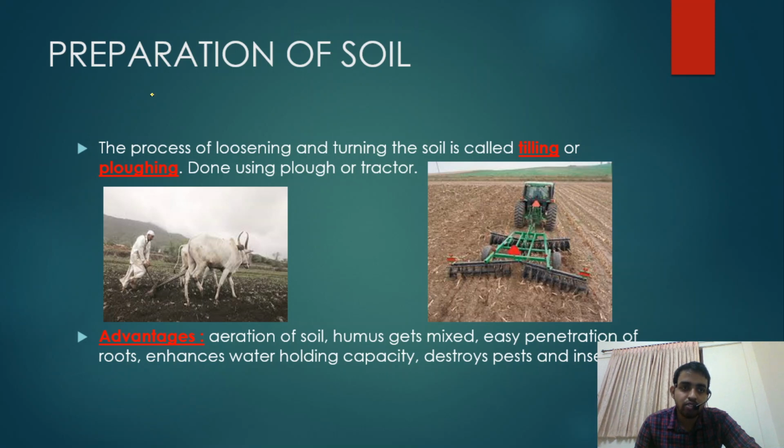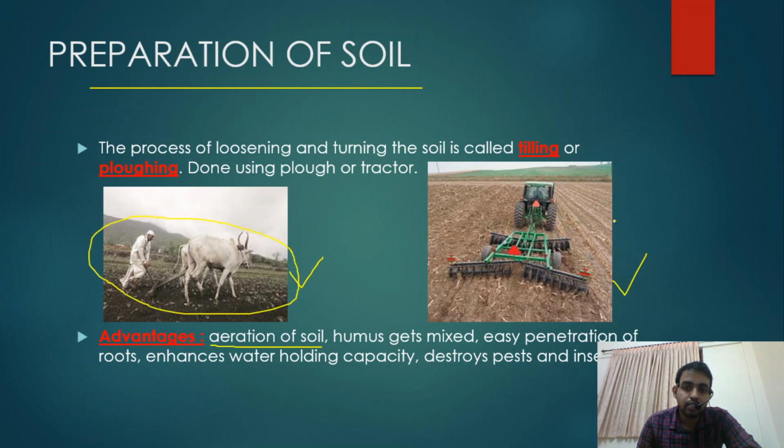What are the advantages of preparation of the soil? There are different types of advantages. First, aeration of the soil. I am sure that you must have seen plowing of fields. If you see here, this is the age old practice and this is the modern agricultural practice, done with the help of a tractor. This is the age old process. This is our plow. What are the advantages of the plowing of the soil?